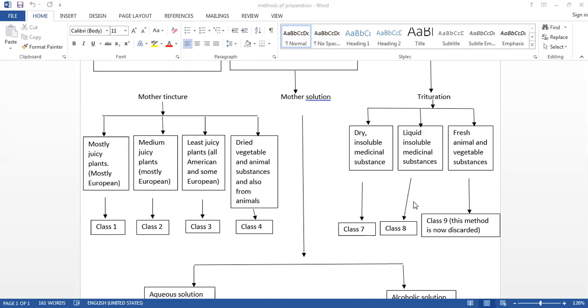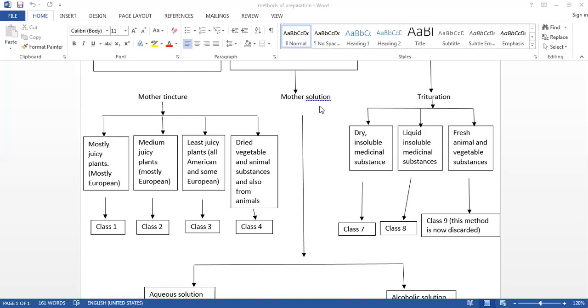So in this way, we are preparing the mother tincture depending upon their moisture content, their solubility, and their nature. In the first 4 classes, we are preparing mother tincture by using strong alcohol. But those drug substances which are dissolved in a small quantity of strong alcohol or water are included in the mother solution.